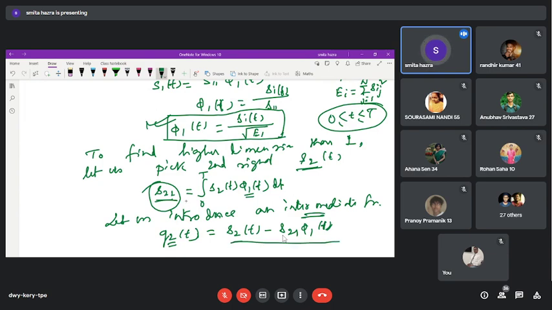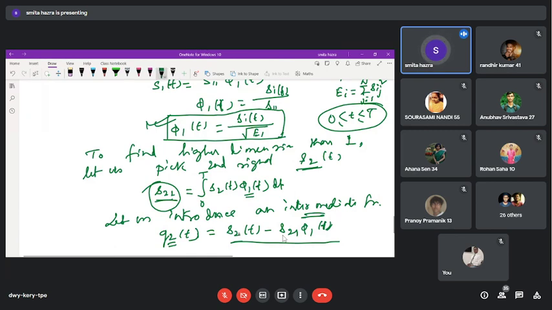Follow very carefully what this gives us. You are trying to find out the existence of any other relationship. That is why you are using an intermediate function, and the basis of this intermediate function is your second signal. That is why we are using g2(t). What is the key feature for the existence of g2? If S2 minus this component is non-zero, then g2 is valid. If this is 0, then we have to stop, because there is no such existence; S2 is fully configured.